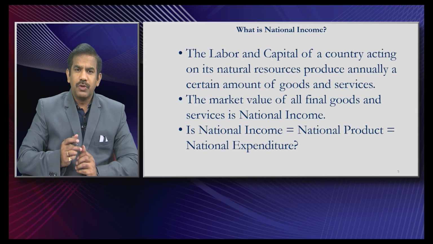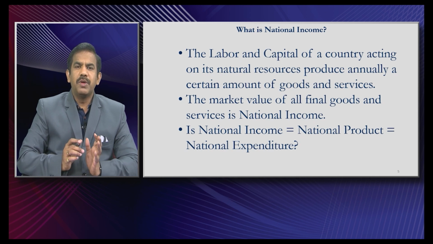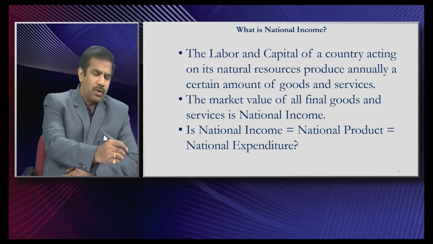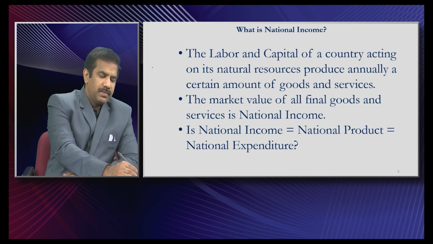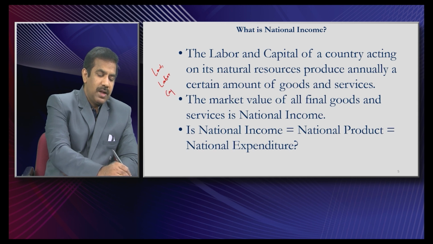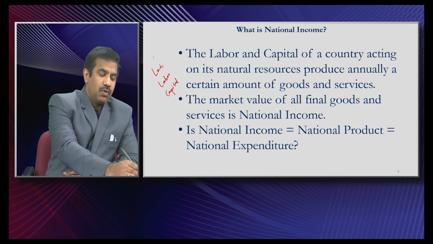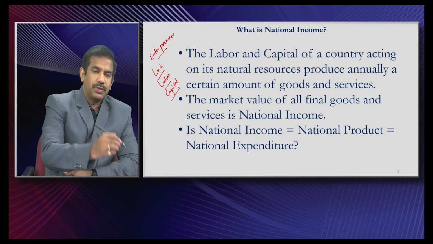And in the process of producing this output, these 4 people would be paid. Imagine one person owns the land, the other person is the labor, the third person is the one who owns the capital, and the fourth person is the businessman who mobilized all these resources. Now imagine all these 4 people come together and produce some output.